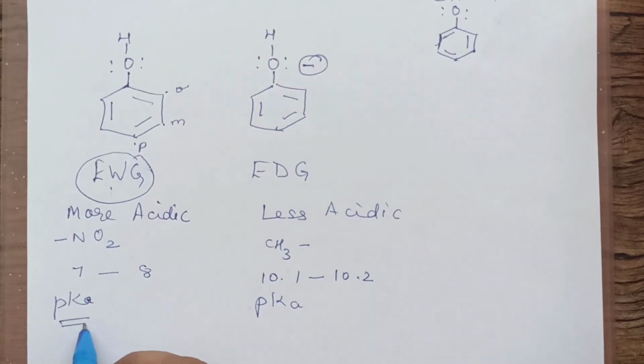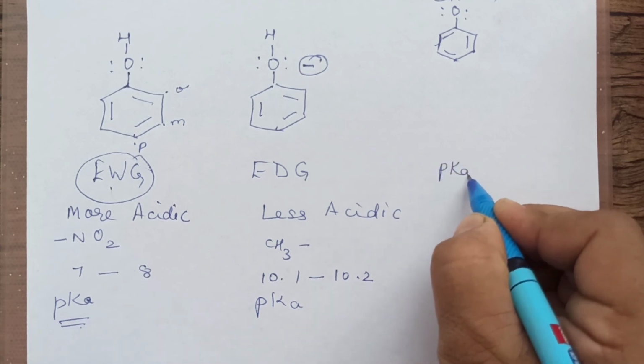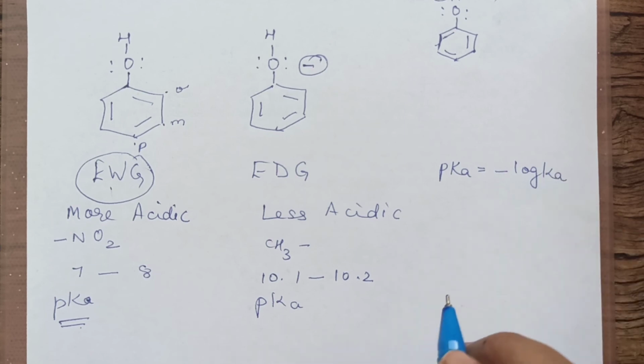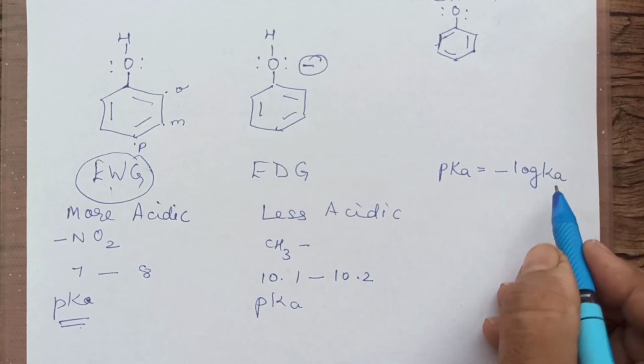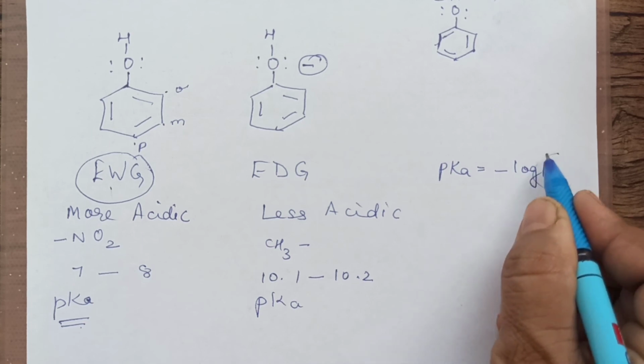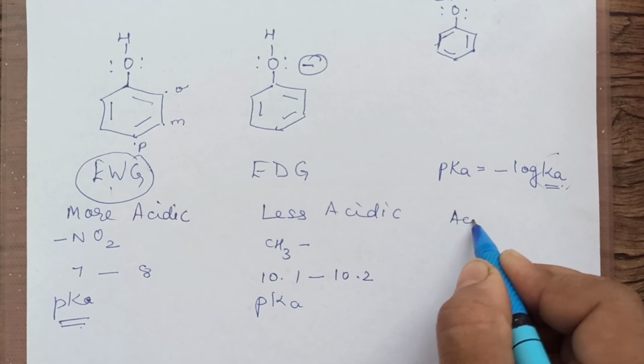See, it can be given like this, the pKa values. Now what is the pKa value? You know children, pKa is equal to minus log Ka. What is Ka? Dissociation constant. Higher the dissociation constant value, stronger is the acidic nature. We know this.